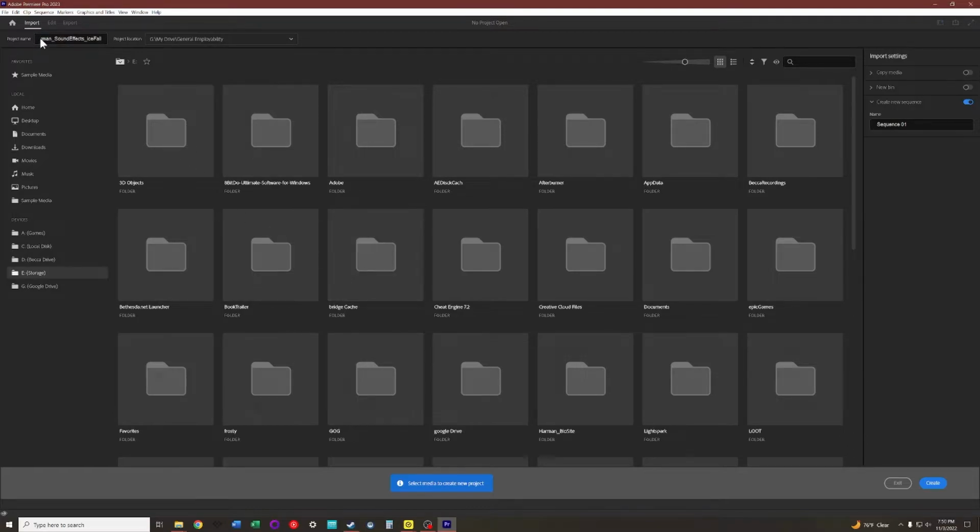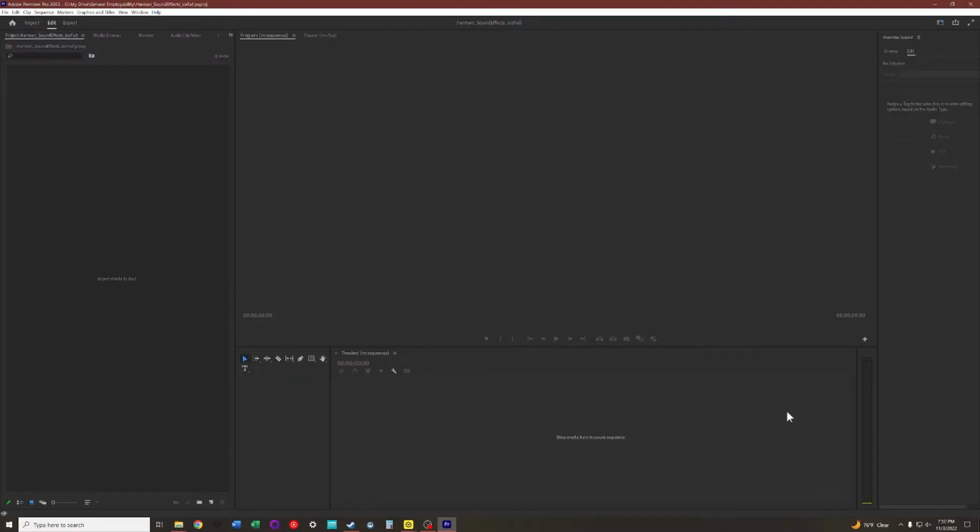Now that we've given it a project name and a location, we can go down here to the bottom right to say create. And immediately that is going to bring us into a blank project screen. Without going too in depth, this left screen that's going to open up here, this is your media browser. You can import media into this browser by just clicking and dragging it. We'll do that in a minute.